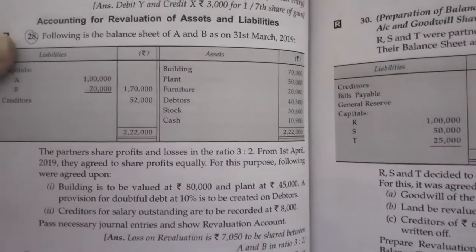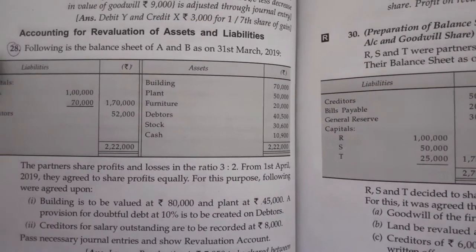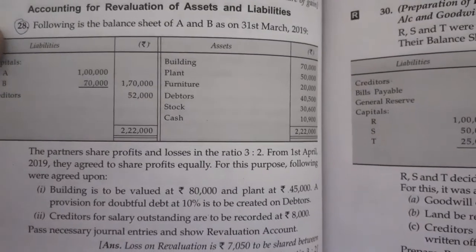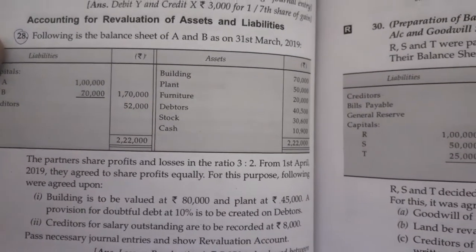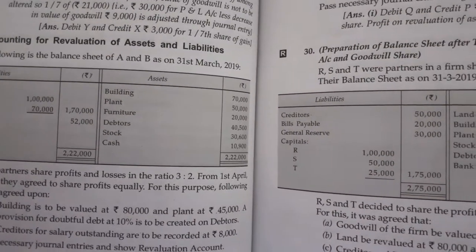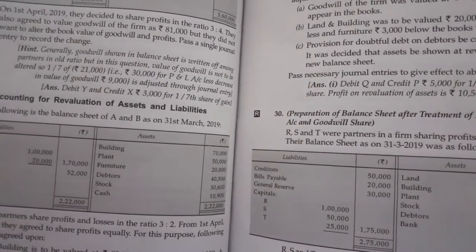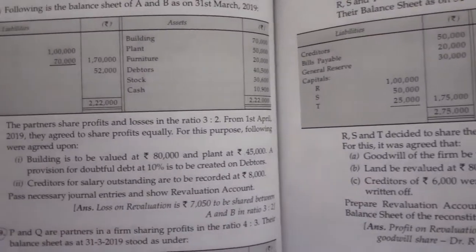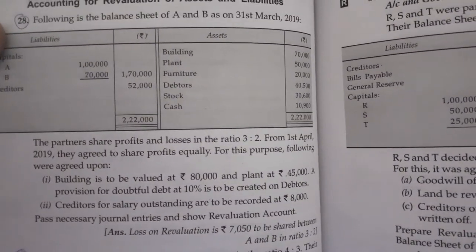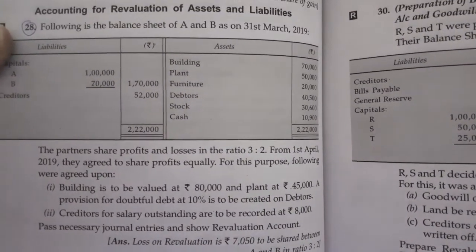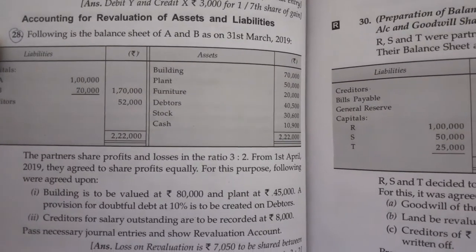Therefore, it will be treated as a loss. Then second is creditors for salary outstanding are to be recorded at 8,000. This is your outstanding salary. The terms have been changed, but the thing is outstanding salary. Pass necessary journal entries and show revaluation account.